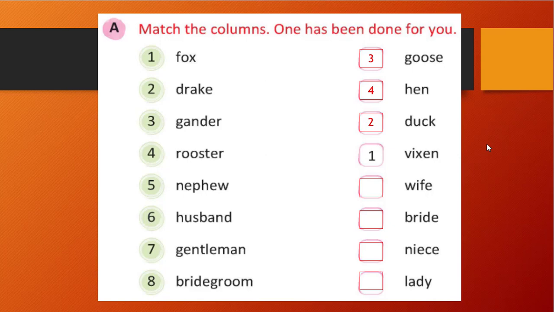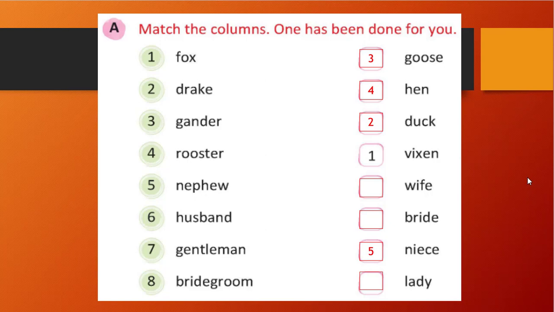Nephew. If your sister's son is there, what will you call him? Nephew, right? Your sister's son or your brother's son, that is a nephew, that is a male. So what can be the female one? That is a niece. If a girl is there, we call her a niece. So nephew is correct with the niece as its opposite, right?